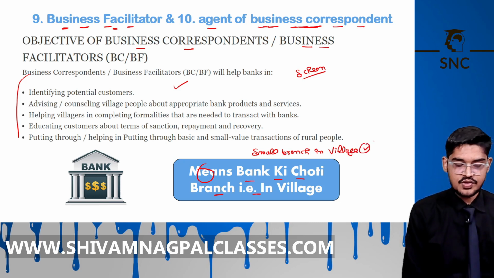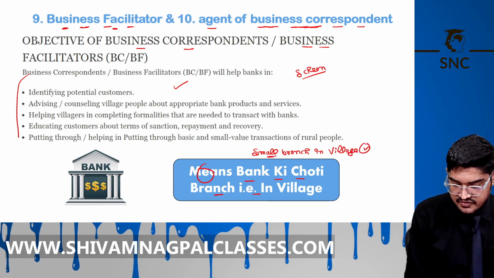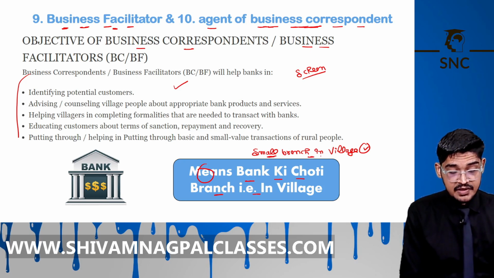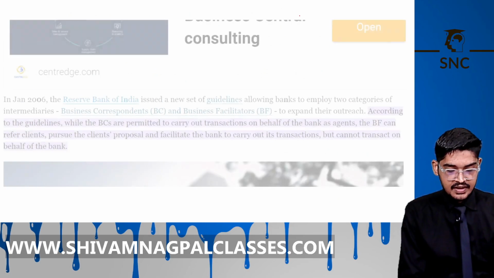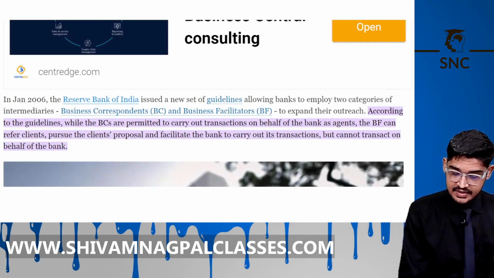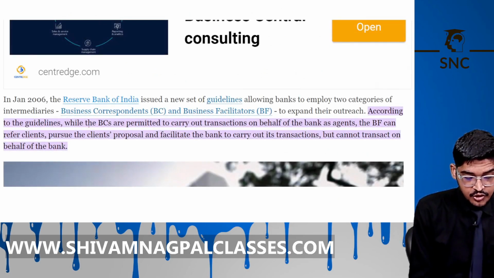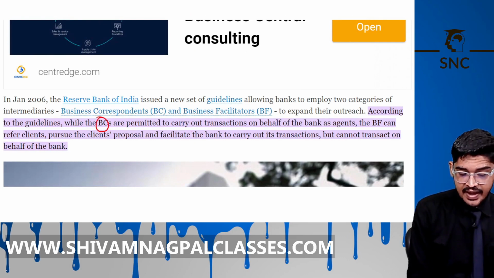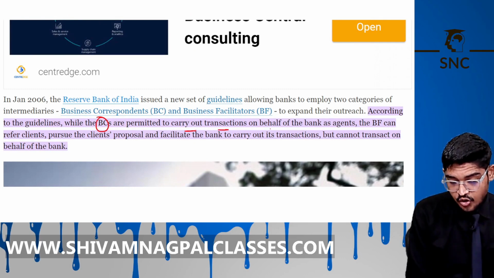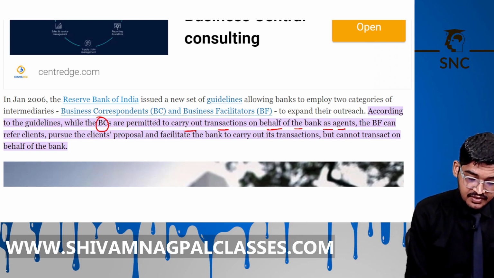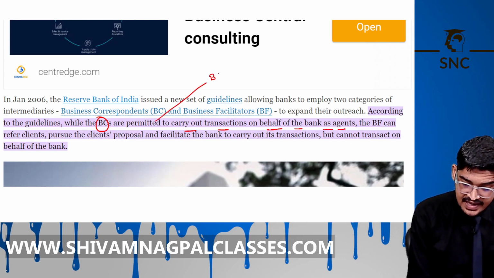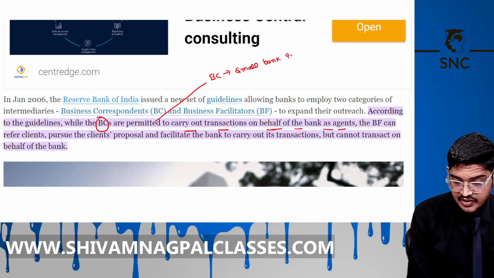Right? So both are bank small branch in village. Now understand the difference between BF and BC. What is the difference between the two? Now, what does RBI say about this? According to RBI, BCs are permitted to carry out transactions on behalf of the bank as agent. Okay, it means that BCs are like small banks in the village,